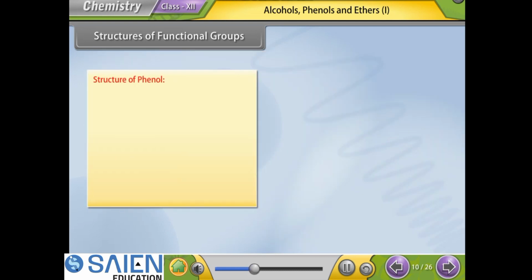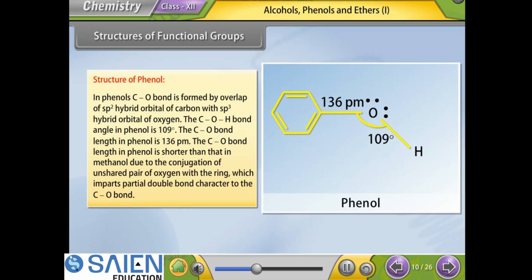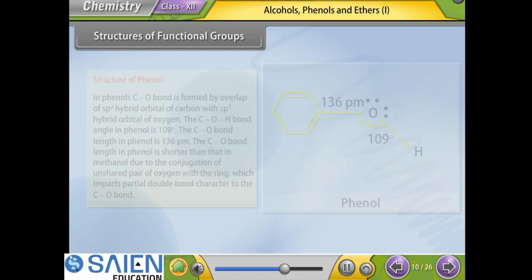Structure of phenol. In phenols, the C-O bond is formed by overlap of an sp2 hybrid orbital of carbon with an sp3 hybrid orbital of oxygen. The C-O-H bond angle in phenol is 109 degrees. The C-O bond length in phenol is 136 picometer. It is shorter than that in methanol due to the conjugation of the unshared pair of oxygen with the ring, which imparts partial double bond character to the C-O bond.